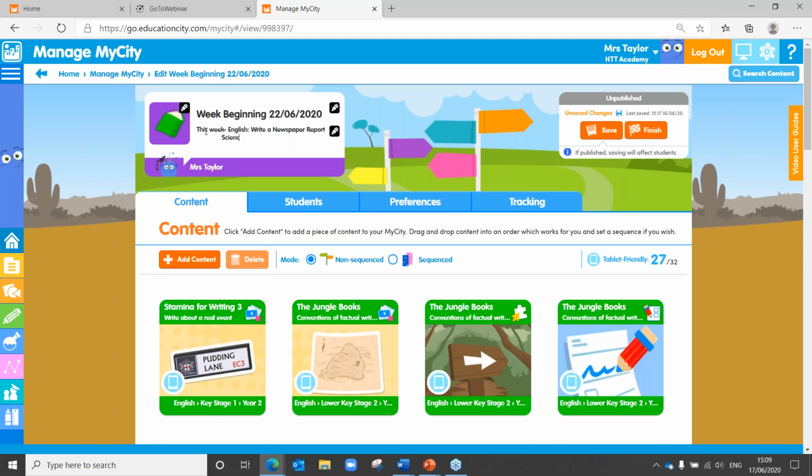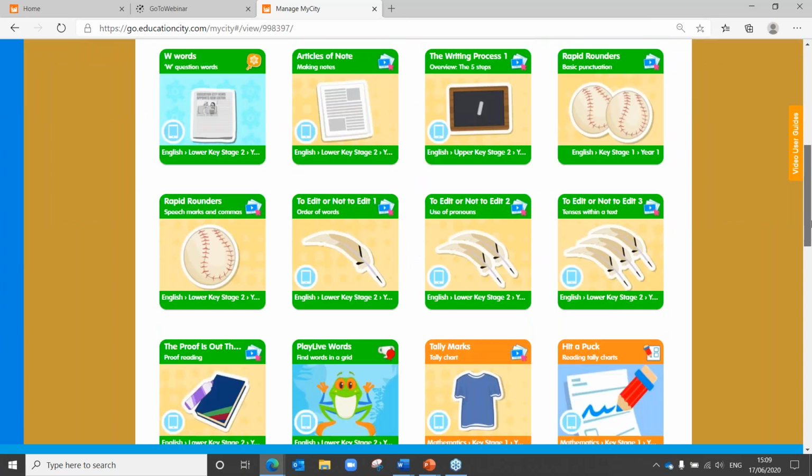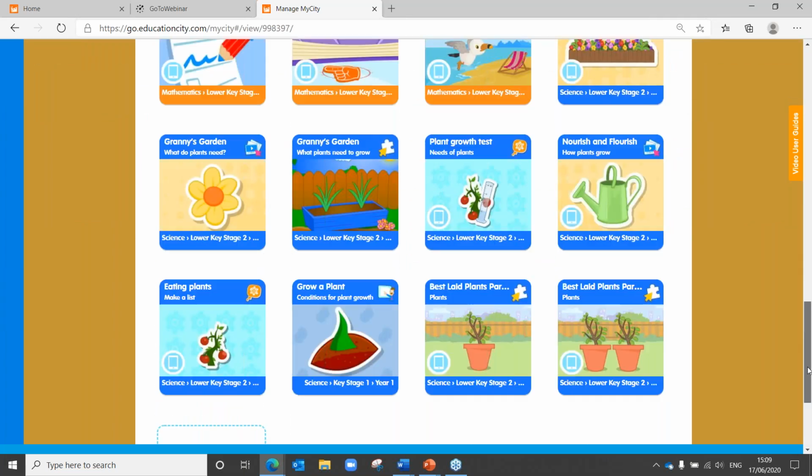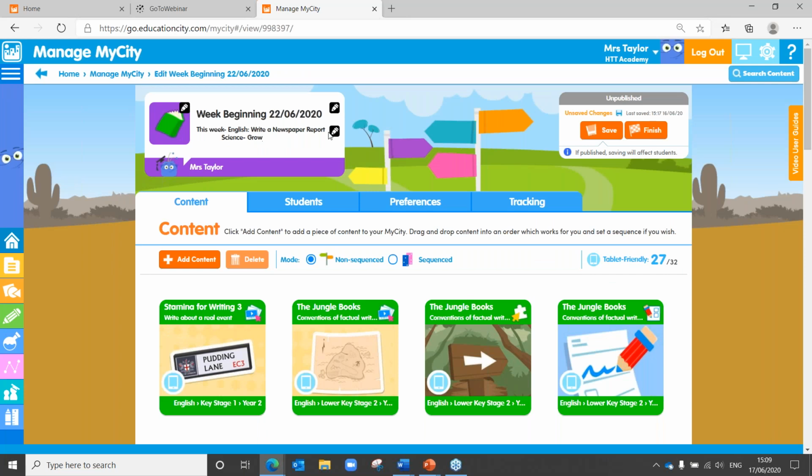Science, let's go for grow a plant. Why not? Or investigate growing a plant. Whatever you want to do. So you can put in a couple of instructions just there. And then you can go through the process of students' preferences, tracking and so on and so forth. Alternatively, you can see I've got everything in here that I want to give to students.